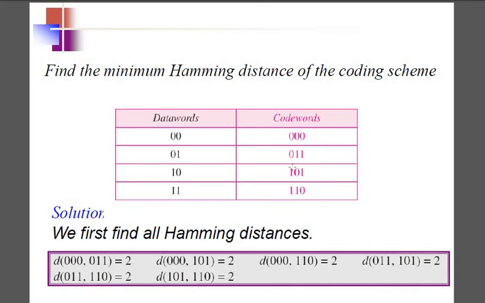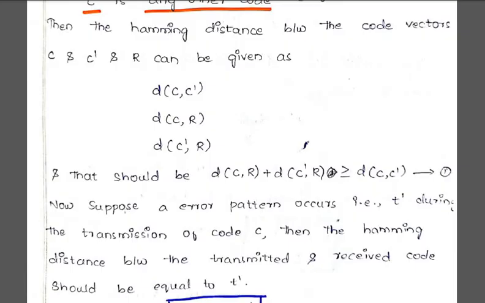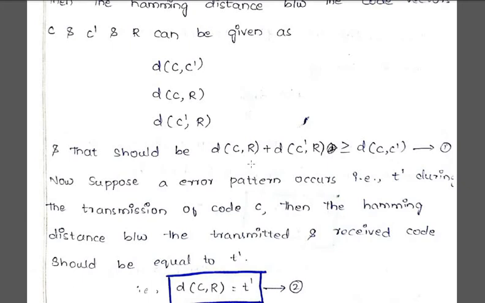If I consider in this one, first 2, 0, 0 is same, 0, 1 is same, 0, 1 is also same. Okay, so you have to find out what are the differences you have got. So you have got a Hamming distance of 2. Similarly here also you have to find the Hamming distance, and that should be added up at the last.